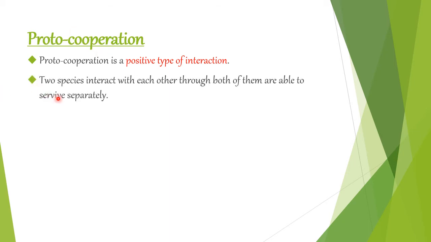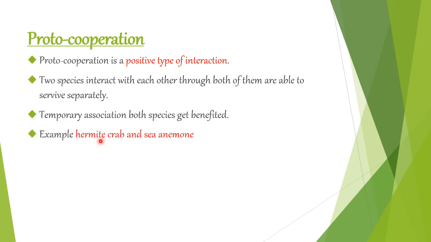When two species interact with each other, both of them are able to survive separately. Here both species can survive separately, and this is also known as a temporary association. Both species get benefited even though it is a temporary association. They are not together for a very long time because this is not compulsory for their survival, so they can live independently.